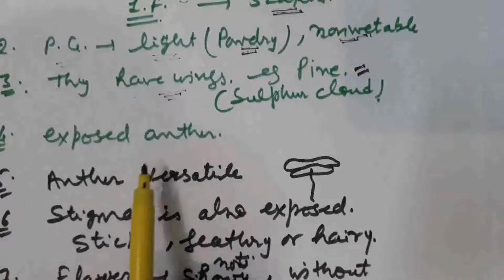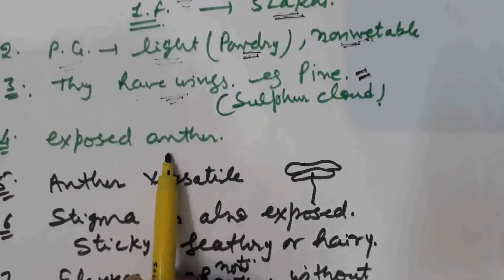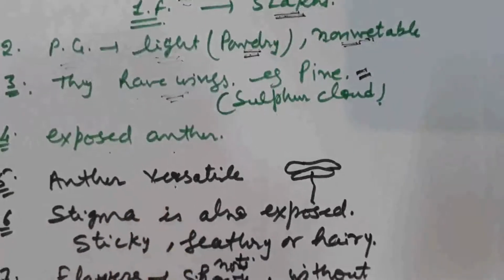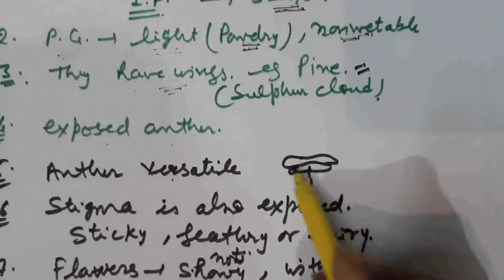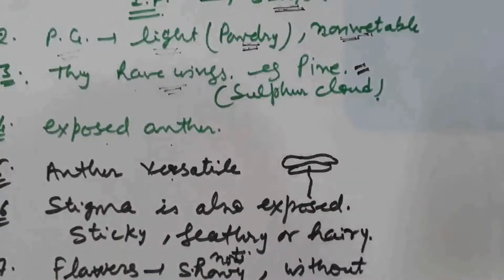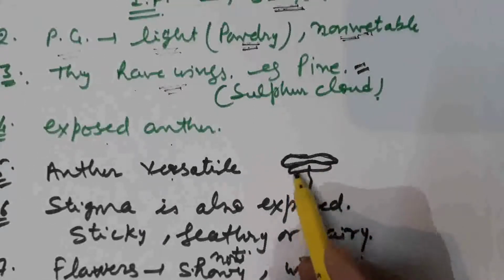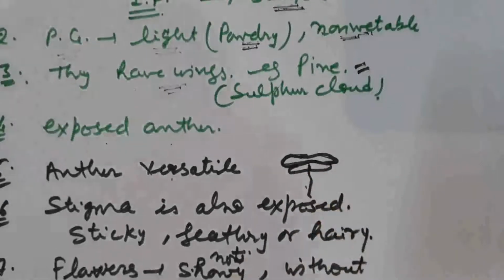The anthers of anemophilous plants are exposed, so the pollen is easily released into the air current. Anther is also versatile. So on maturity, anther lobes swing in air and release the pollen grain into the air. The versatile anther is like this. These are the anther lobes vertically placed, and in the center the filament is attached.